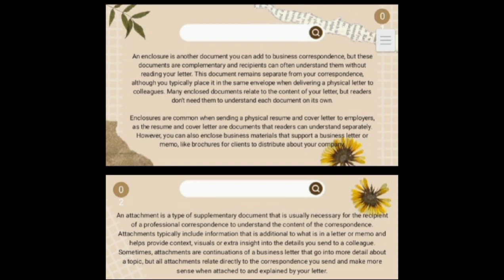Sometimes, attachments are continuations of a business letter that go into more detail about a topic, but all attachments relate directly to the correspondence you send and make more sense when attached to and explained by your letter.